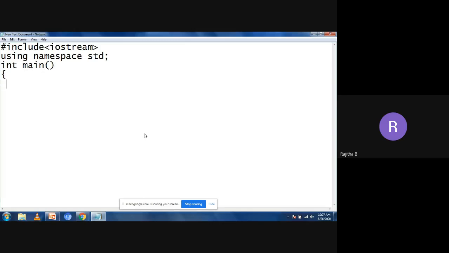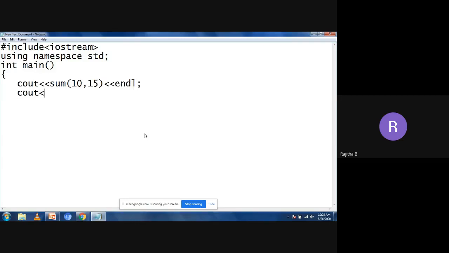Now I want to write some code here. I want to perform some addition. Sum of, I want to pass the parameters 10 comma 20, or 25, or 50, no problem. You can take any values. Then I want to take the new line, or I can use the endl also.